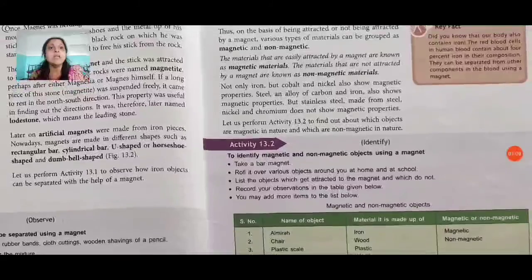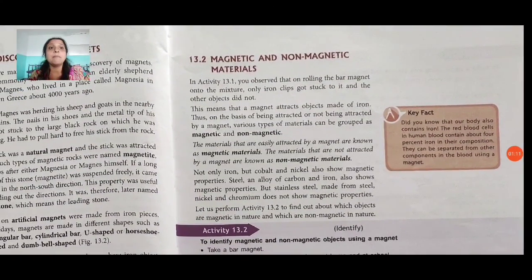materials. Then our other topic, magnetic and non-magnetic materials. In activity 13.1, we observed that on rolling the bar magnet onto the mixture, only iron clips got stuck to it. Only iron material stuck to it, and the other objects did not. This means that a magnet attracts objects made of iron.